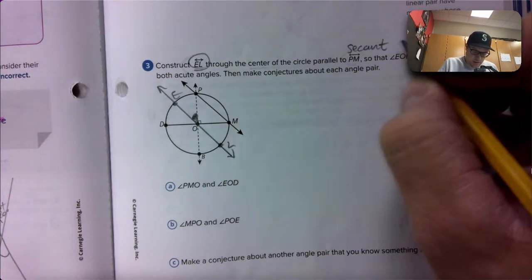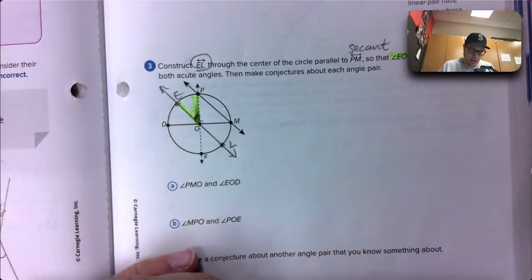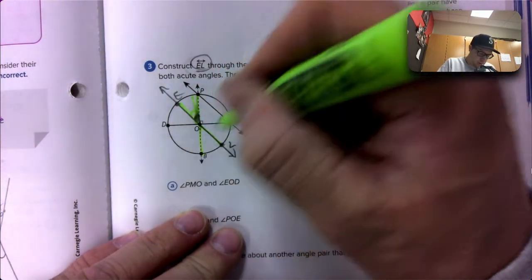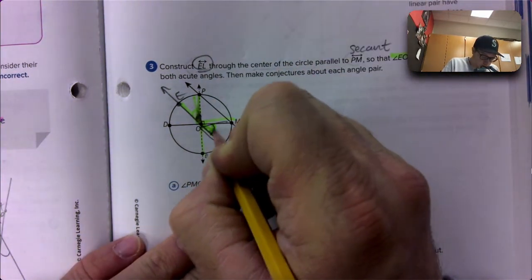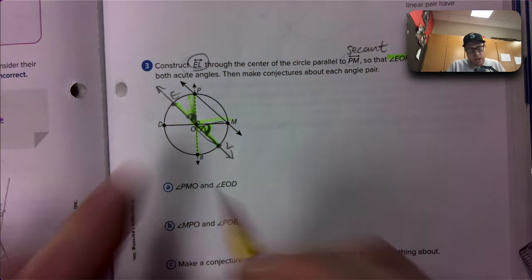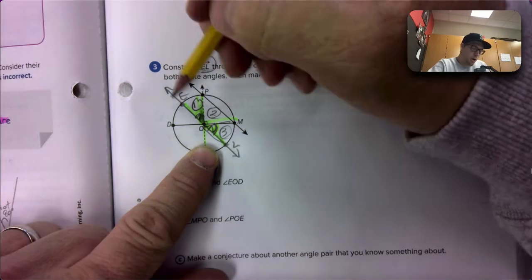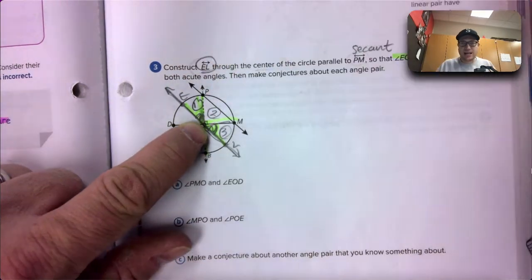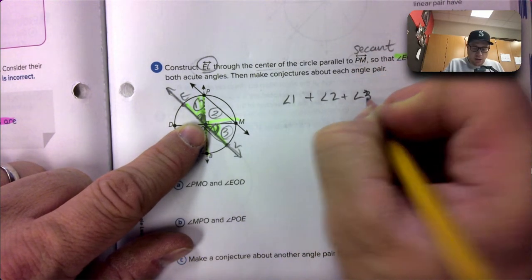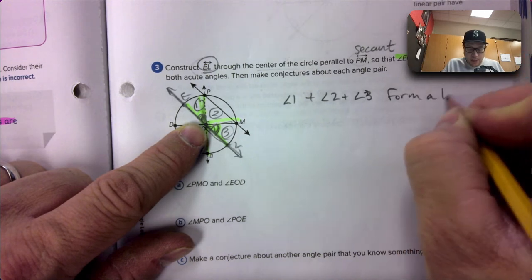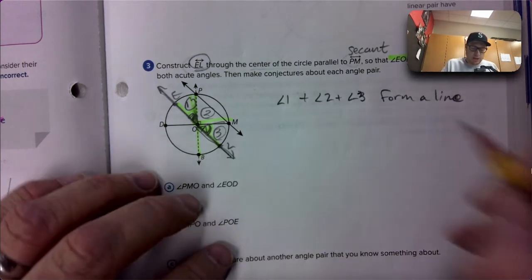Okay, wait. So there's one angle, two angles, and three angles. They all form a straight line because they all meet at the middle of the circle. So the first angle, the second angle, and the third angle form a line. We could say they're a linear pair, but there's three of them. We'll say they're a linear pair. So because they form a linear pair, the measure of angle EOP plus the measure of angle POM plus the measure of angle MOL, or LOM, has to equal 180.